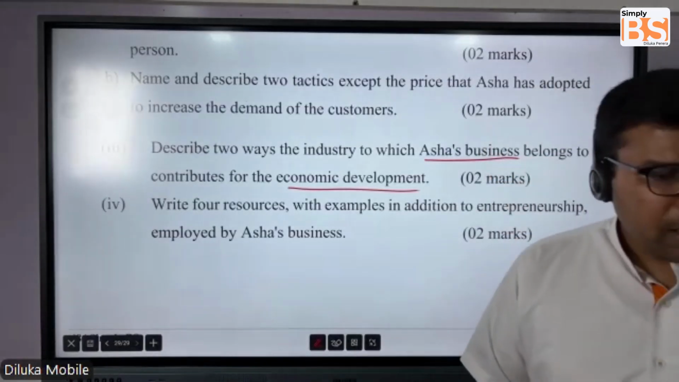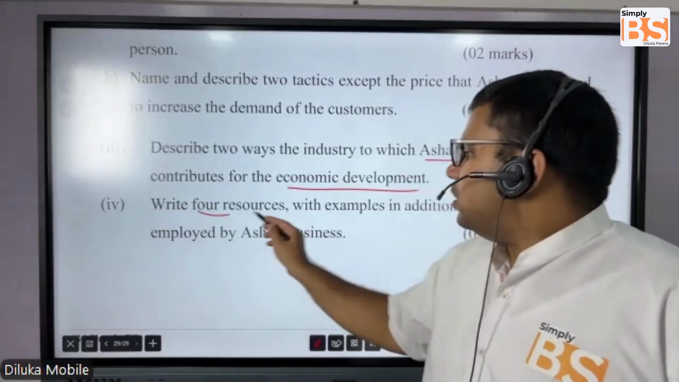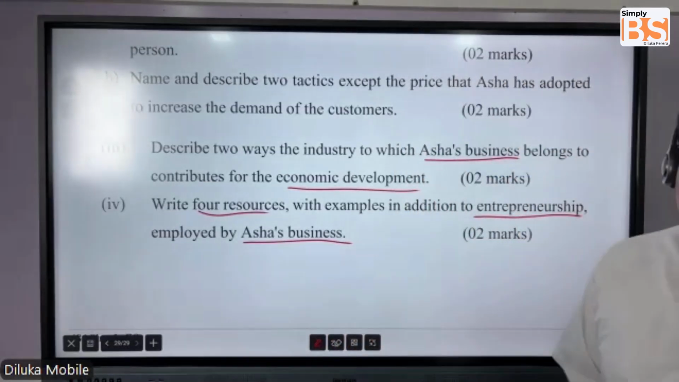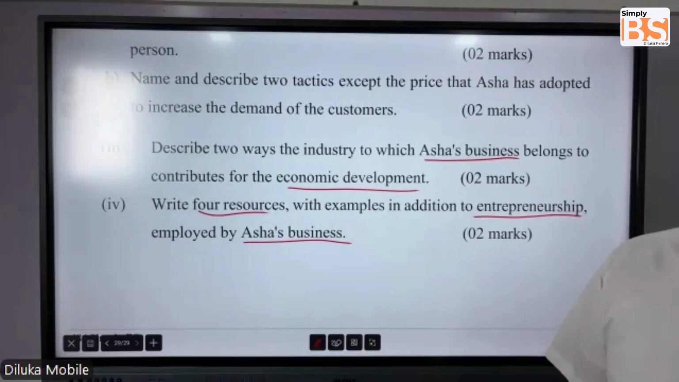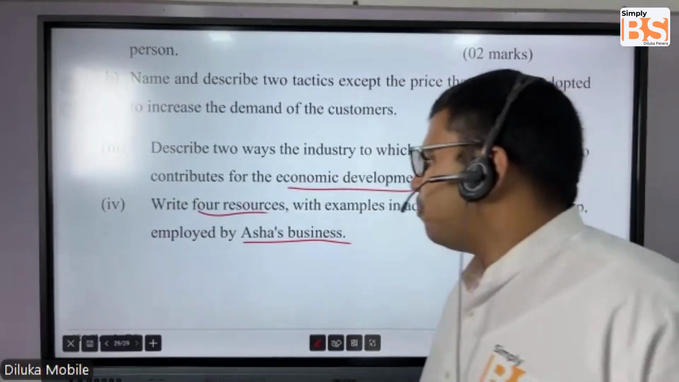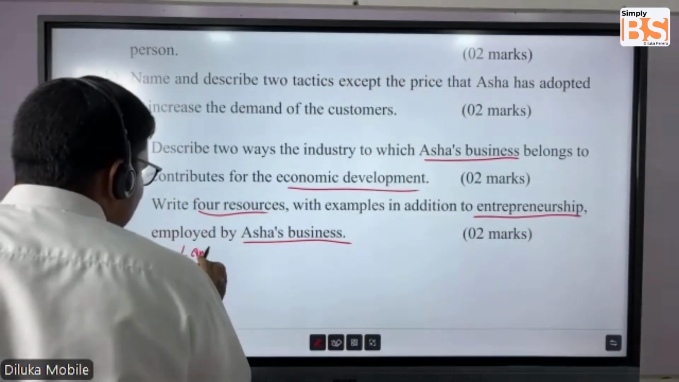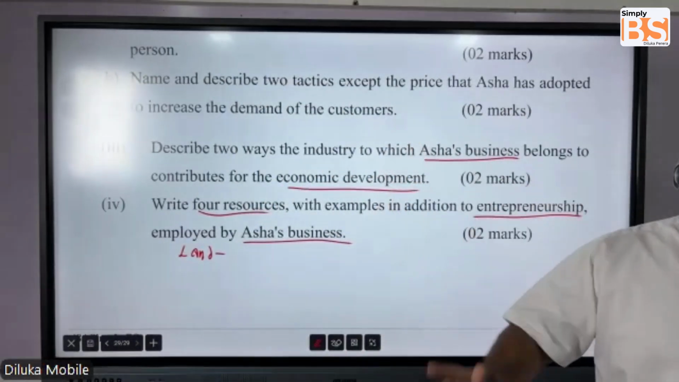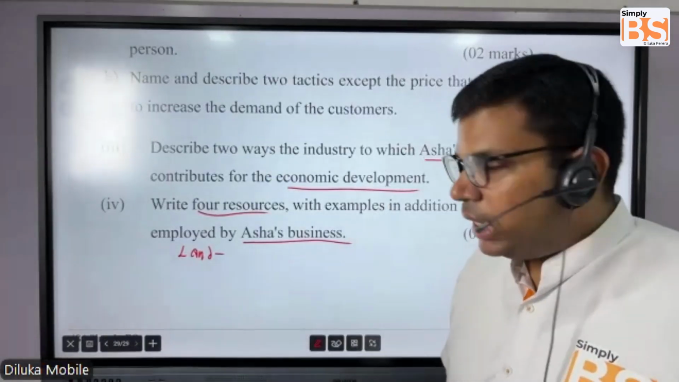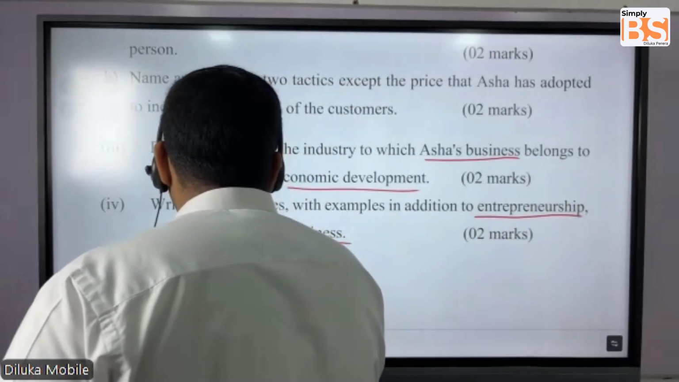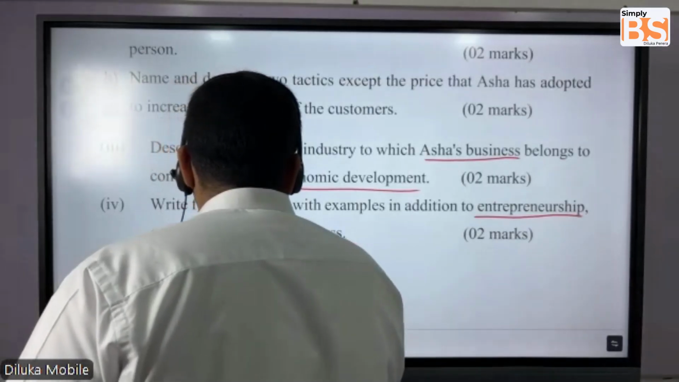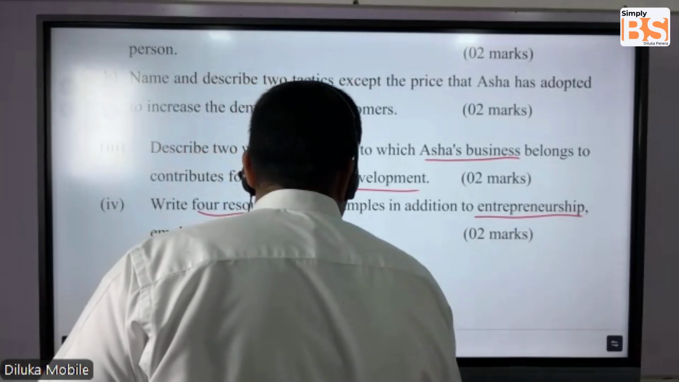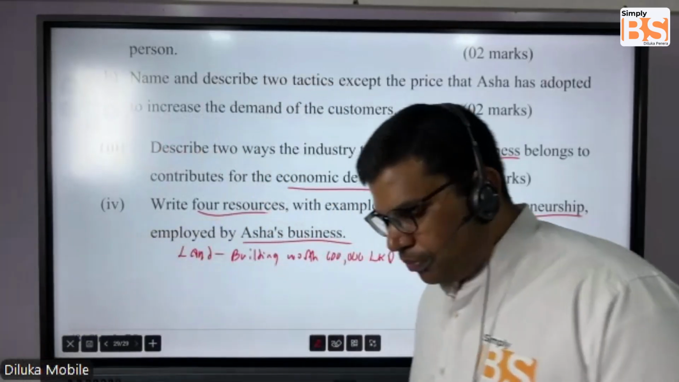Next one you can write: write 4 resources with examples in addition to the entrepreneurship employed by Asha's business. Simple. Apart from entrepreneurship, what are the other resources that you can write? Land. And they're asking you to give an example also. For land, what can you say? In the description, it says there's a building worth 600,000 rupees. You can write that: building worth 600,000 rupees LKR. An example for land.